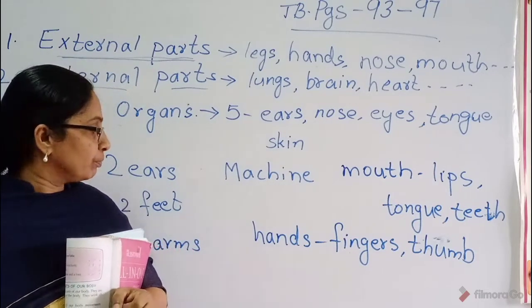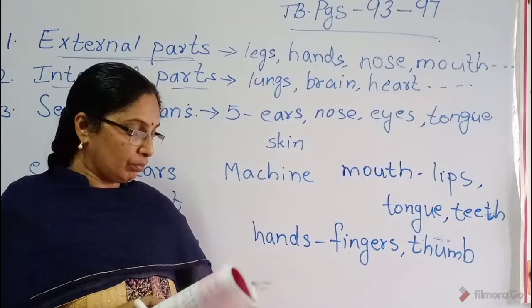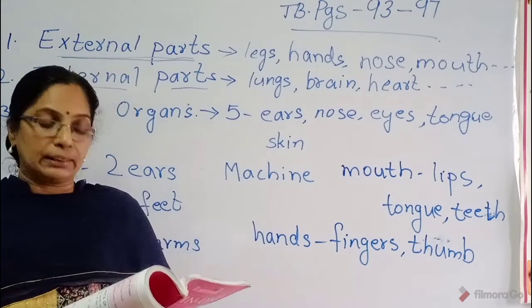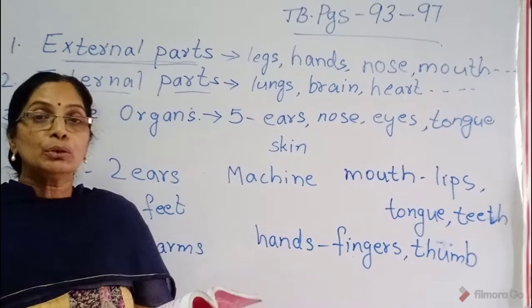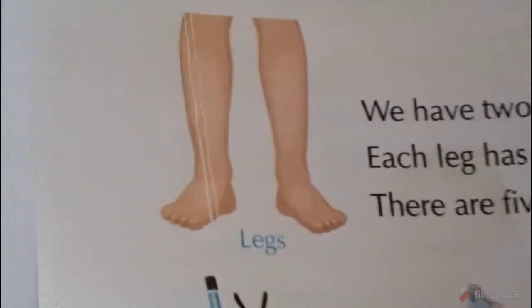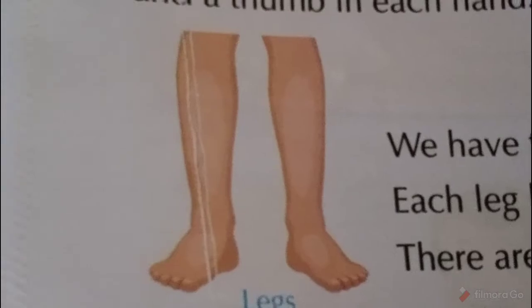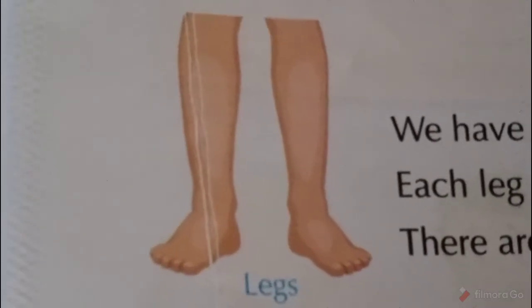Okay children. Then next, we have two legs. See the picture, children. How many legs do we have? We have two legs.